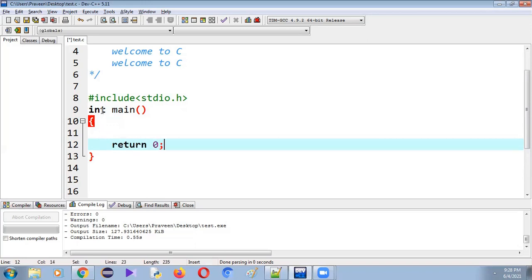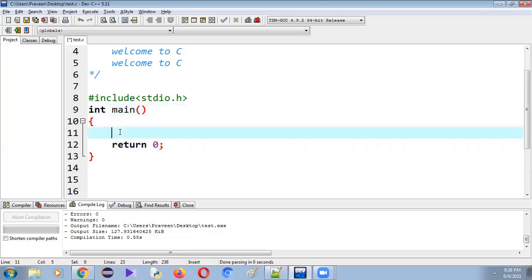Why? Because the return type of this main function is integer. Regarding this, we will be discussing very detailedly in a concept called functions. Now let me write a printf statement. So what do I want to display? I want to display a message that says welcome to C. Okay, now I typed the program.